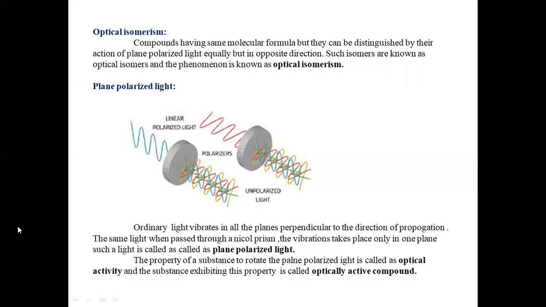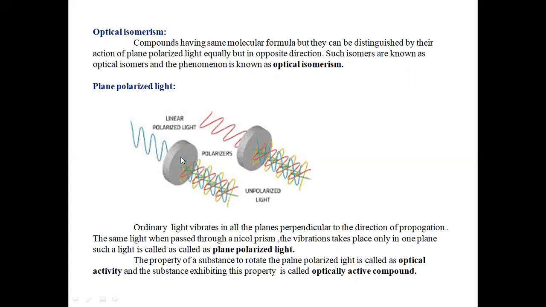We know that generally the ordinary light, see the diagram here, vibrates in all the directions, or we can say in all the planes. If I consider the direction of propagation, this ordinary light vibrates in all the directions, that is, in all the planes perpendicular to the direction of propagation.